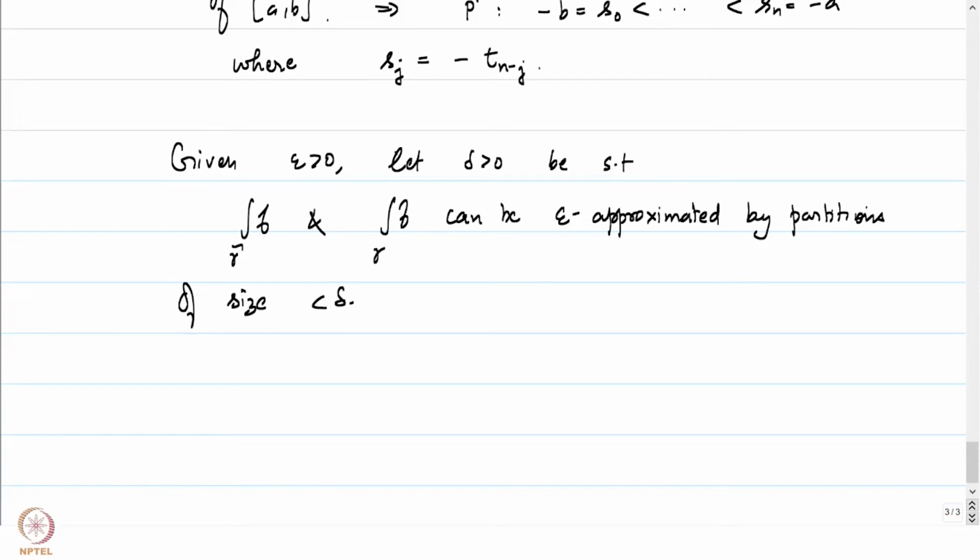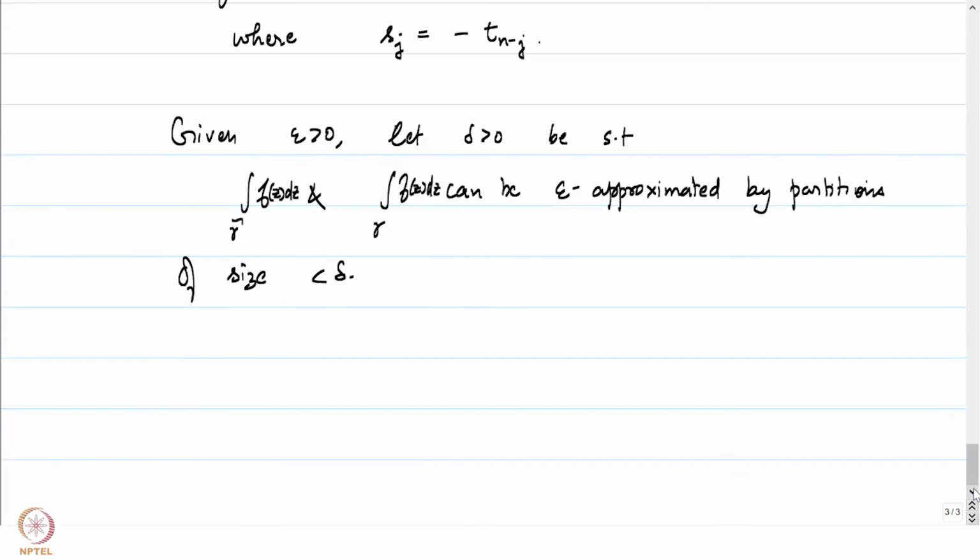That means that if there is a partition of AB which is of size less than delta, then the corresponding Riemann sum is at an epsilon less than epsilon distance to the integral of f of z dz over gamma. And similarly, if P prime is a partition of minus B minus A of partition size less than delta, then the corresponding Riemann sum is less than epsilon distance to the integral of f of z dz over gamma tilde.